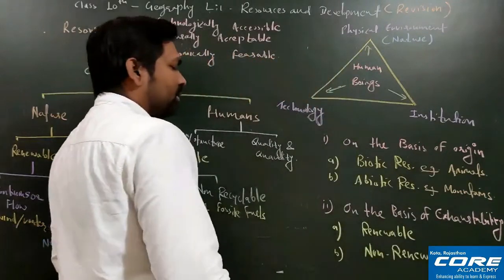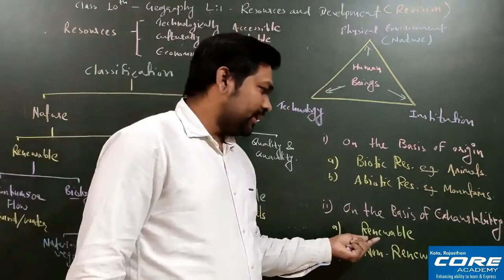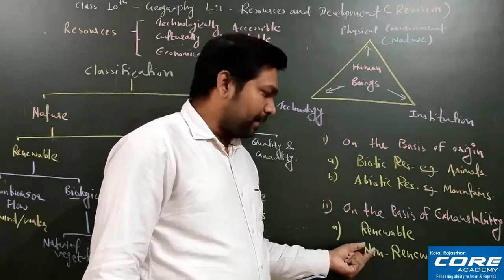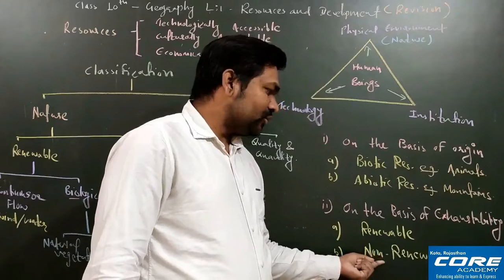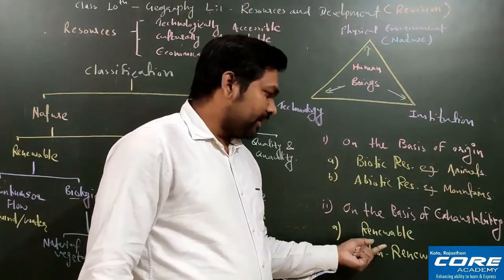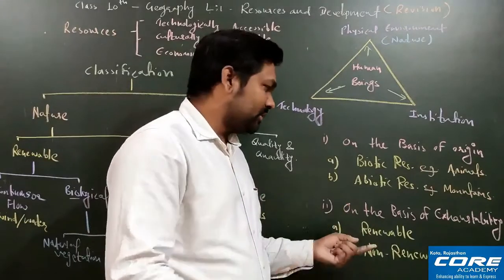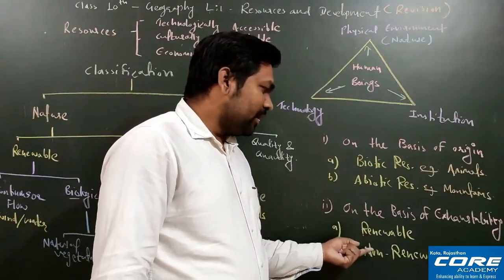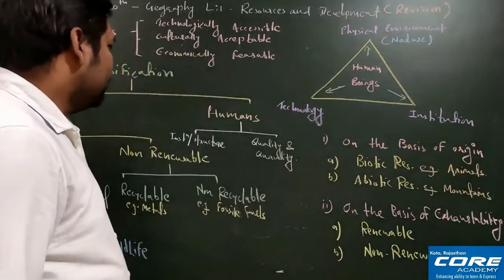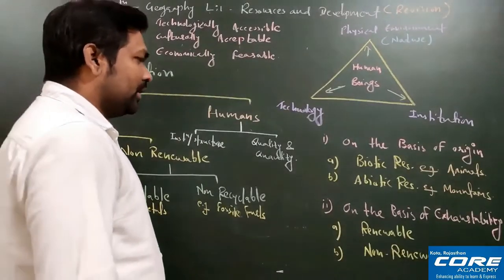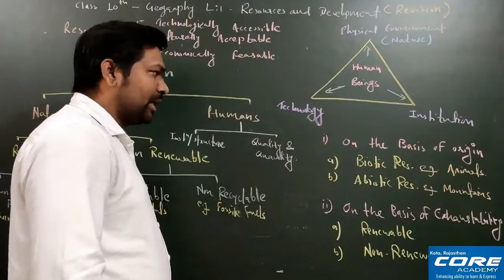The renewable resources are those that are again and again renewing, and non-renewable resources are not renewing again and again, meaning once they are over, they are gone forever. Renewable ones you can use again and again. So these two types you can explain, renewable and non-renewable resources. I hope this is clear to all of you.